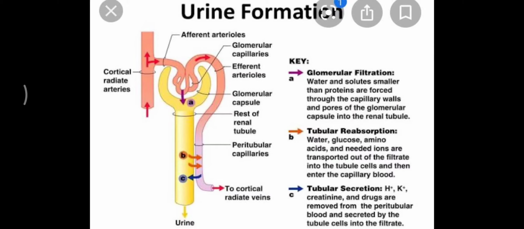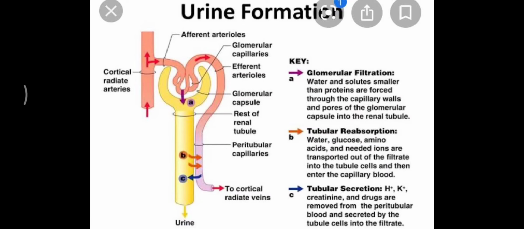Besides that, all the things that are present in plasma will filter out and will get collected in the cavity of Bowman's capsule. The amount of glomerular filtrate formed in a day, that is in 24 hours, is 180 liter. But the urine that moves out from the body is just 1.5 to 2 liter. So now the question arises, what happened to 178 liter of glomerular filtrate?